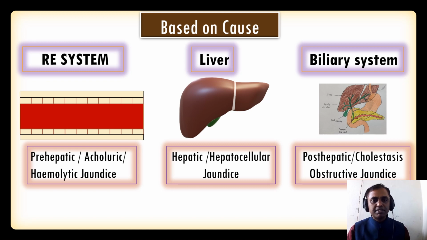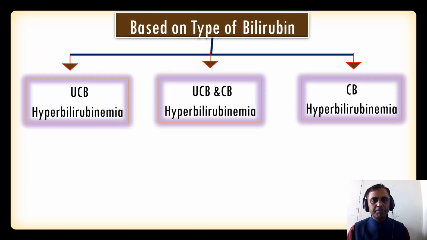We'll discuss one by one in detail. Based on the type of bilirubin, we have three types of changes. One is unconjugated hyperbilirubinemia, the next is unconjugated and conjugated hyperbilirubinemia, and the third is conjugated hyperbilirubinemia. Why do we have to discuss this here? It is very important.